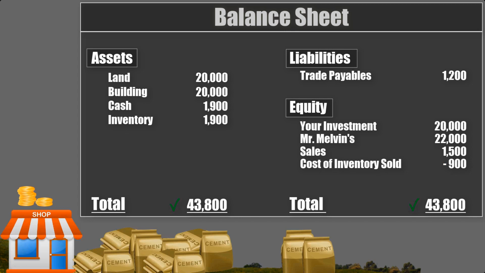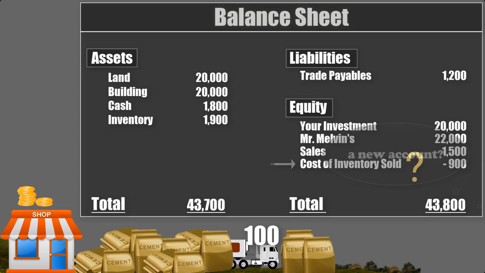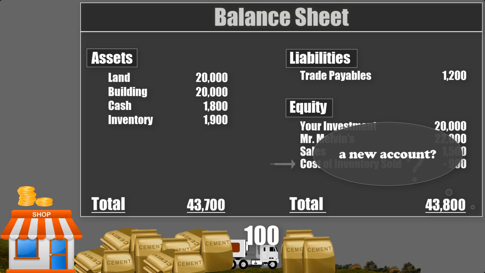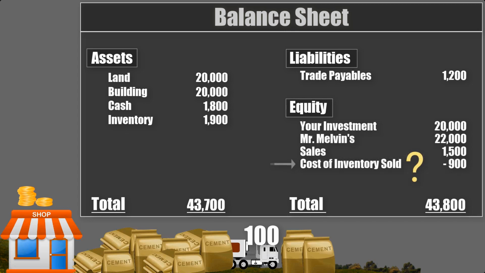Now our balance sheet is correct, but we also paid 100 in cash for delivering the sale. So our cash balance decreases by 100. Again, the owners are responsible for this cost, and we have to deduct it from equity. But can we use the account we called cost of inventory sold because it serves the purpose of reducing equity? Or would it be better to create a new account so we can track each cost separately? It is better to create a new account because tracking the different costs allows for better business control. Creating a separate account can be extremely helpful. At any point we can track the 2 costs separately. We create the new account and our balance sheet is correct.